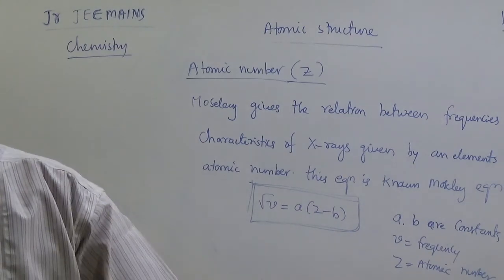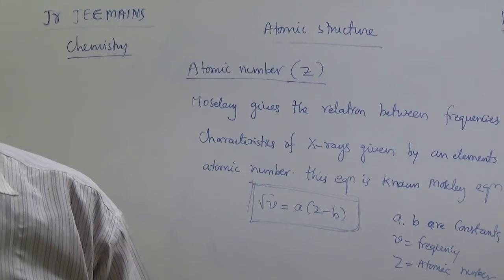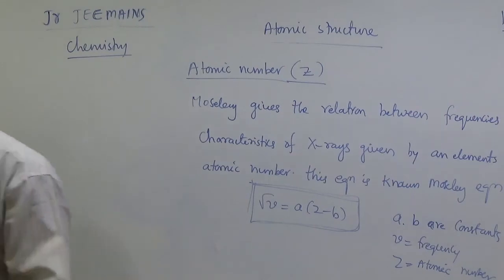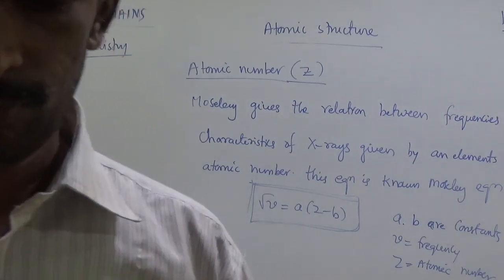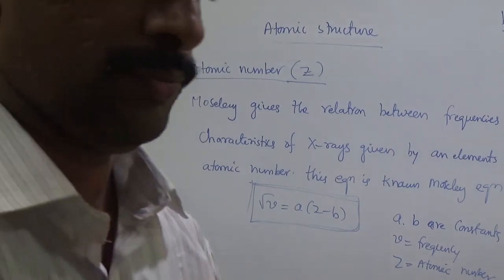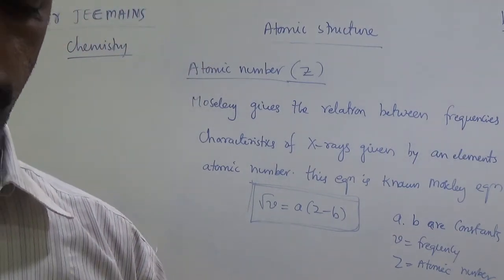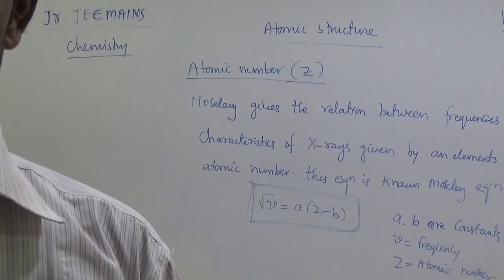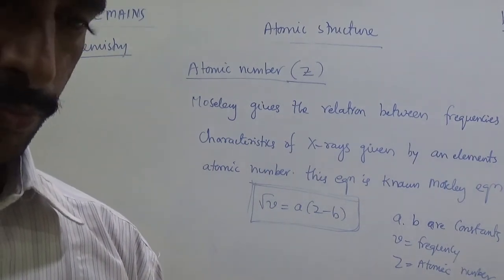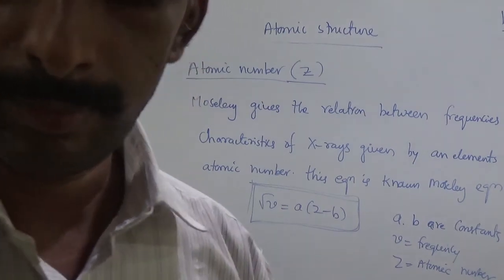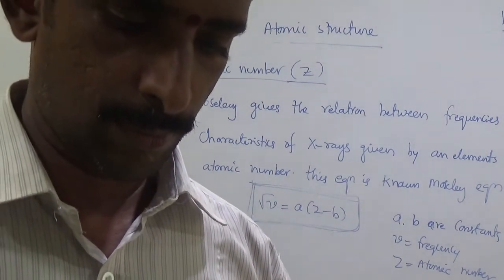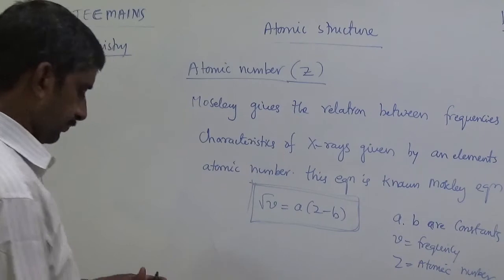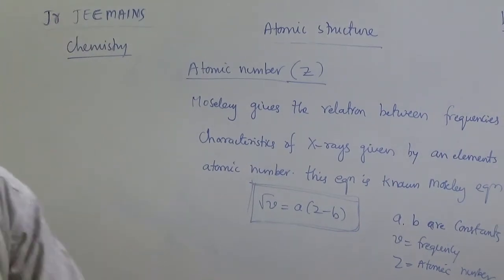Write down the Moseley equation, my dear students. So, atomic number.